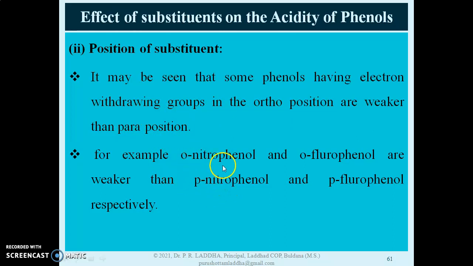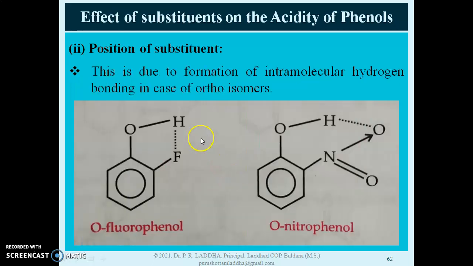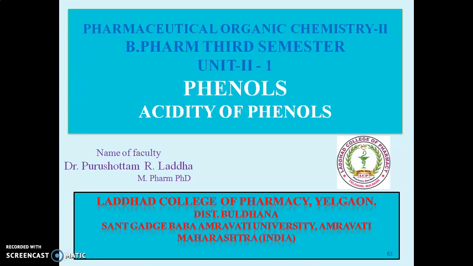The reason is that orthonitro and orthofluorophenol are weaker than paranitrophenol because they form hydrogen bonding when they are present at ortho position. It can be observed in these 2 structures, orthofluorophenol and orthonitrophenol, they form hydrogen bonding and hence they are weaker as compared to that para isomer.